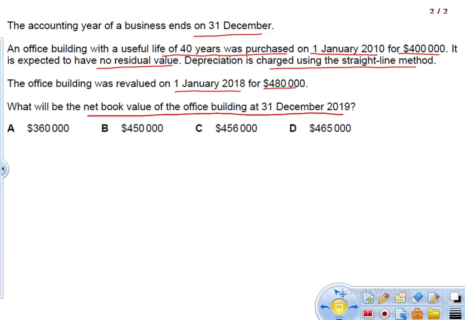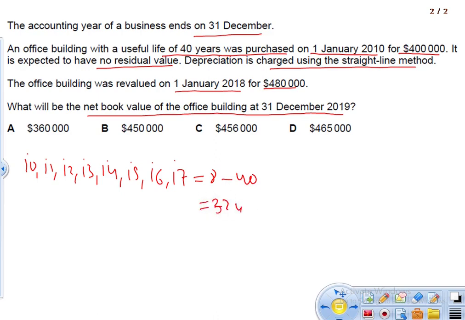So it is 2010, 11, 12, 13, 14, 15, 16, and 17. 1, 2, 3, 4, 5, 6, 7, 8. So 8 years have passed out of 40 years, so we have only 32 years left.